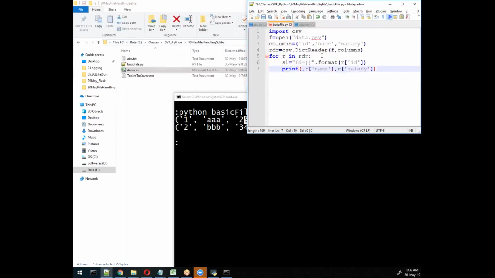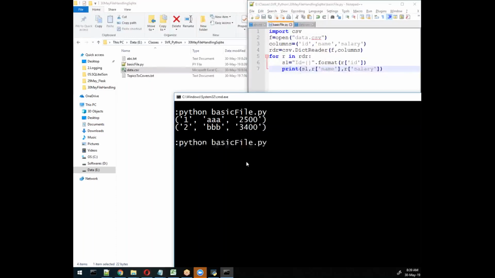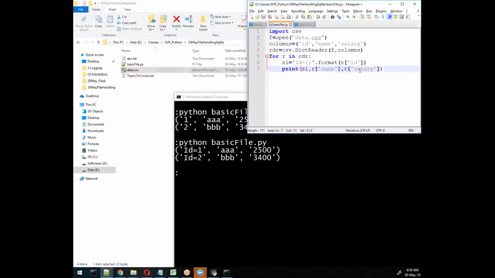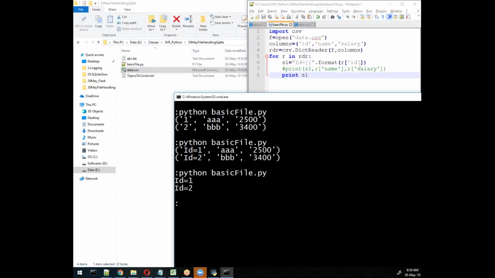So here I'll use s1 suppose, and if I try this value, let me check. So here I'll get ID directly. So without writing this whole stuff, I'll use only s1, print s1. See, I'm getting only the value what I need.